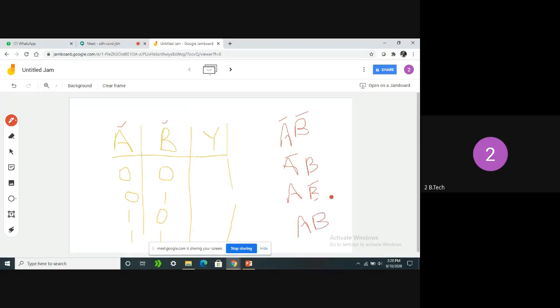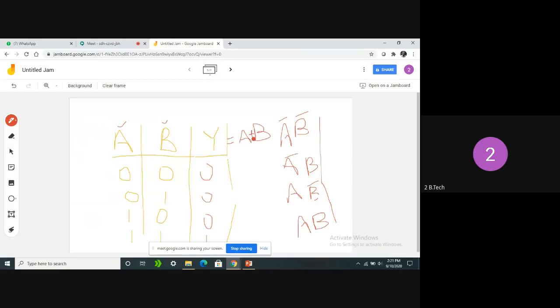So now tell me, for an AND gate, which minterm is suitable out of these 4 minterms? AND operation, by using which term are we going to represent it? AB, sir. So here y equals AB always. It is true only when A equals 1 and B equals 1. In all remaining cases, zeros. Similarly, y equals A plus B for an OR gate.